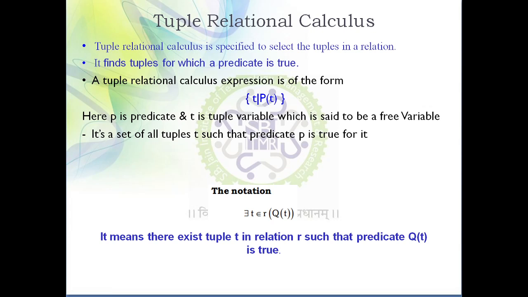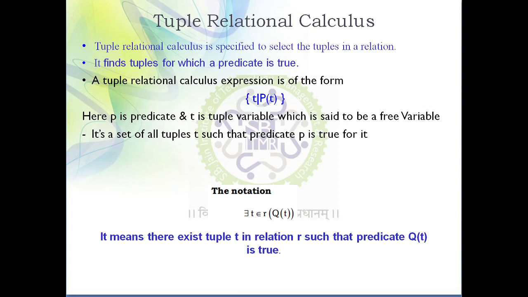We specify what kind of attribute we want to fetch from the table. Because a single table may have n number of attributes, so the tuple variable T represents the attributes that we want to fetch from the table, and P(T) represents the predicate. P stands for predicate. Predicate is nothing but a condition which satisfies this particular tuple. So here P is a predicate and T is a tuple variable which is said to be a free variable.